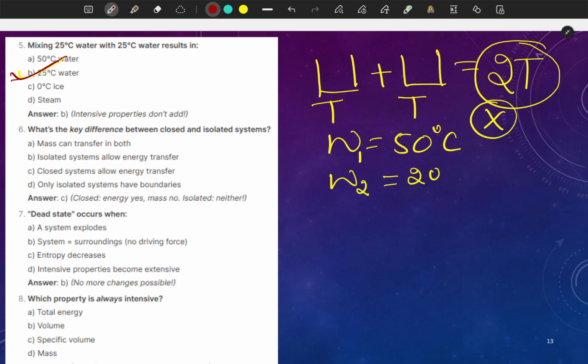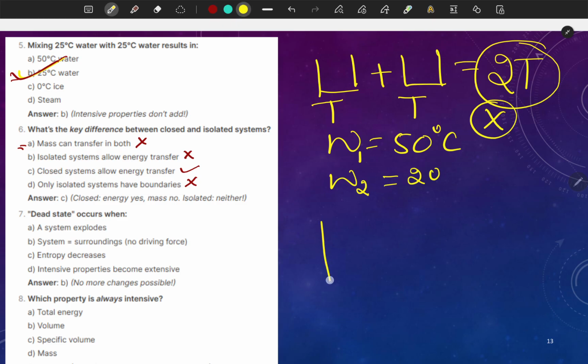Right, now let's try to understand. Answer A, let's check A: mass can transfer in both. No. Isolated system allows energy transfer? No. Closed system allows energy transfer? Yes. Only isolated system has boundaries? No. So what was the concept in isolated?